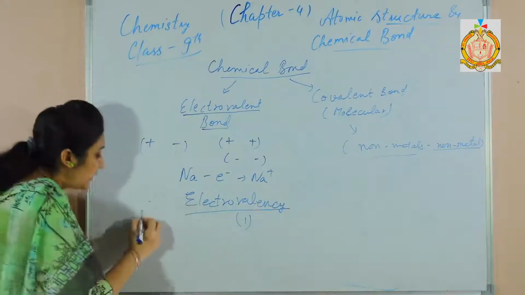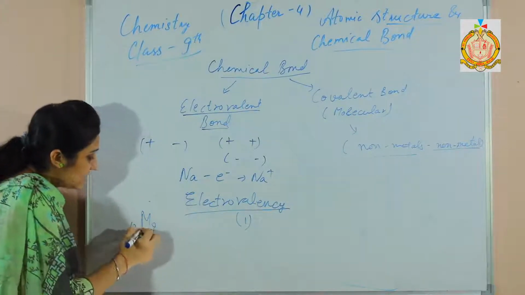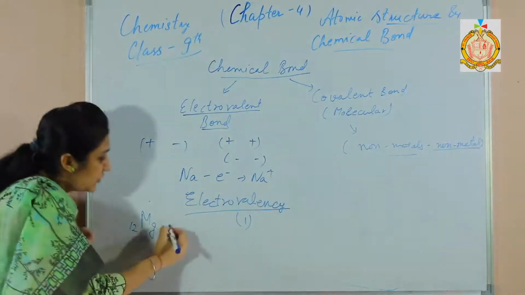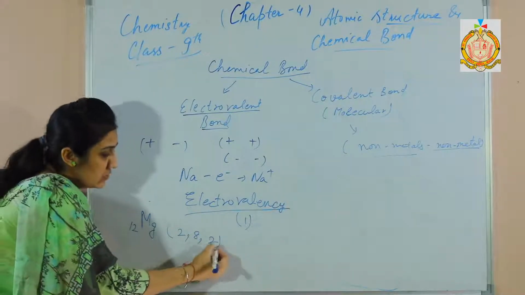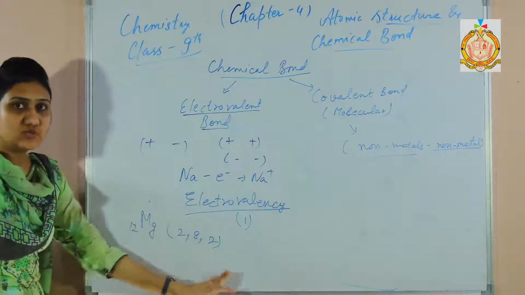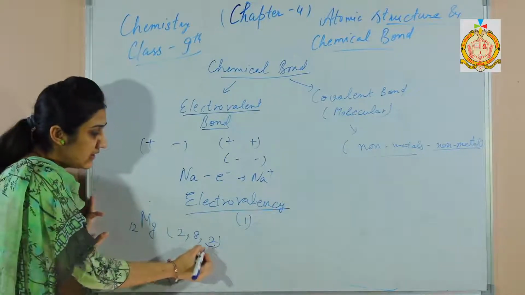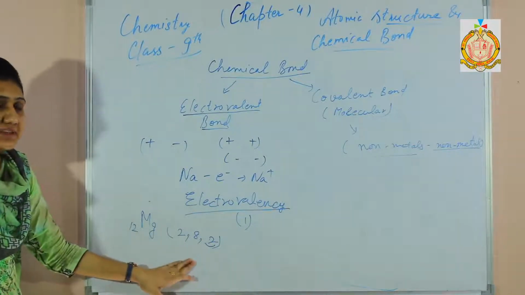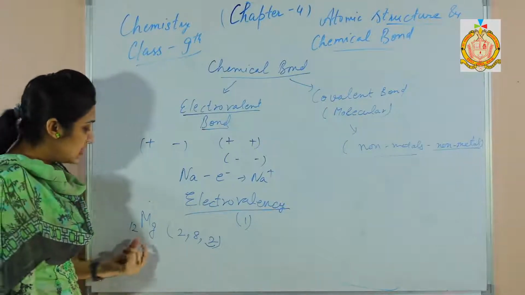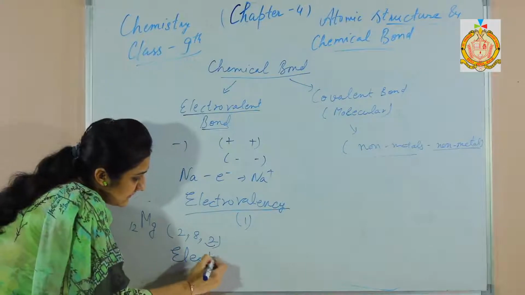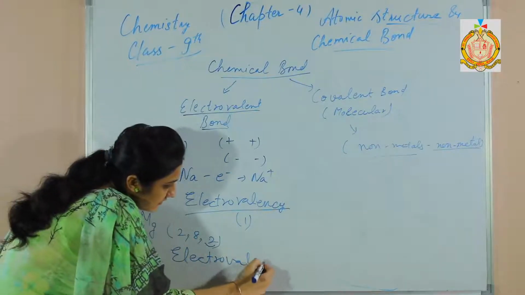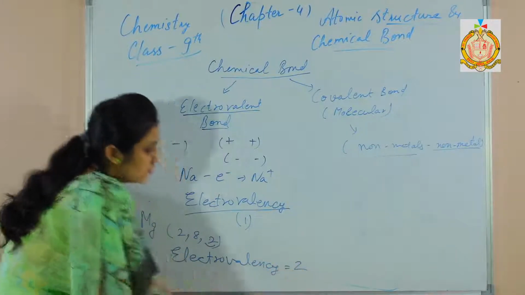But magnesium has atomic number 12, so its electronic configuration is 2, 8, 2. It can easily lose 2 electrons to complete the outermost shell with 8 electrons. So the electrovalency of magnesium is 2.